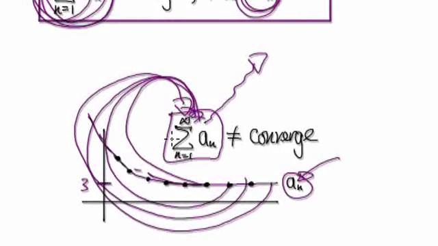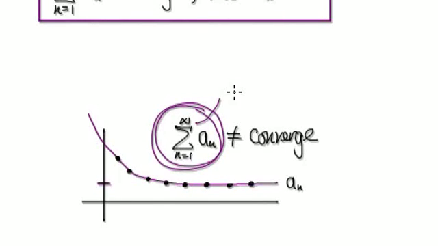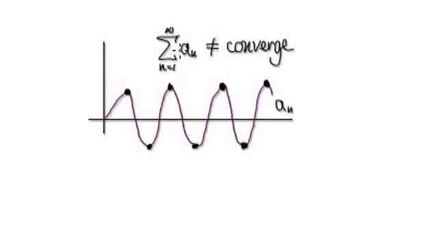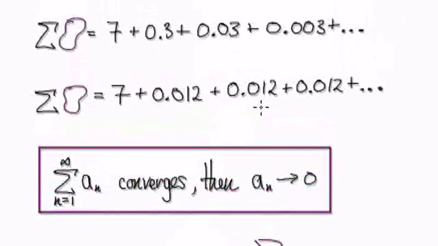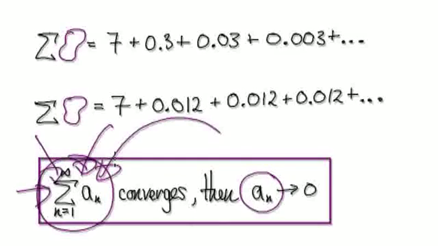So of course this is going to diverge. So if you have a sequence that's heading towards a limit other than 0, then you know the series itself will diverge. And if it oscillates, it also diverges. The whole series doesn't converge if it oscillates. Okay, so just bear that in mind. What's important is this here. We would try and understand the series, but we would look at the sequence to try and understand it. Okay.